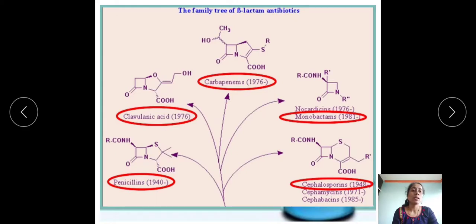Next one is monobactam. Mono means single, and bactam means beta-lactam. Just a single beta-lactam ring is present in the monobactam.